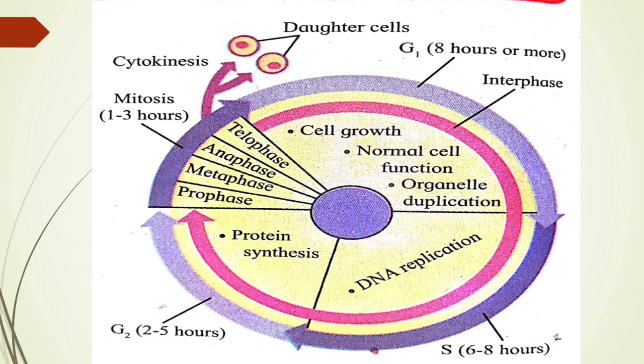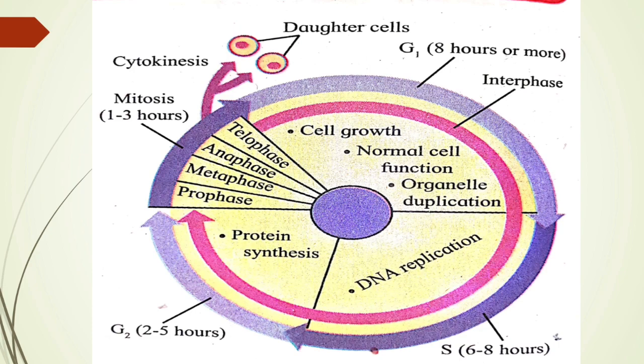depending upon the types of organisms and the types of cells. The time of the interphase and the mitotic phase or M phase can be different, but generally in mammalian cells, this interphase lasts for 23 hours, and in those 23 hours, the G1, S and G2 last for the hours that I just told. After that, the M phase, the mitotic or meiotic phase, lasts for 1 to 3 hours, and at the end of the mitosis, the two daughter cells are formed. We can see in this figure how the two daughter cells are formed.